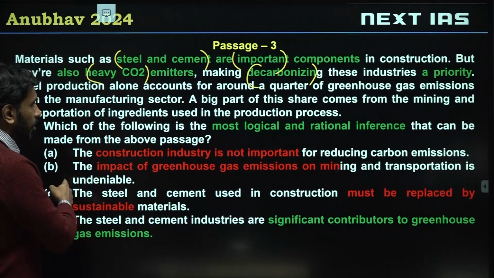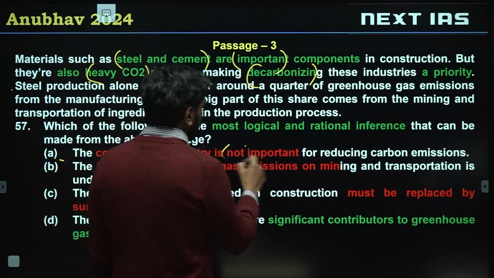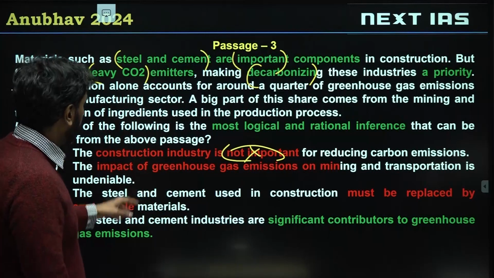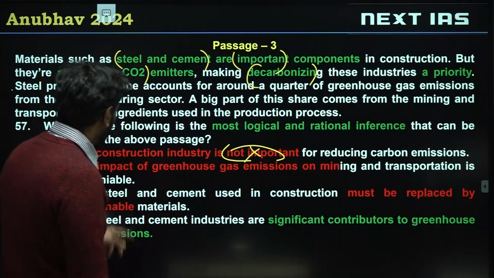So let's look at the options to make valid inferences. A: the construction industry is not important for reducing carbon. This is completely opposite, so easy to eliminate. A is invalid. B: the impact of greenhouse gas emissions on mining and transport is undeniable.